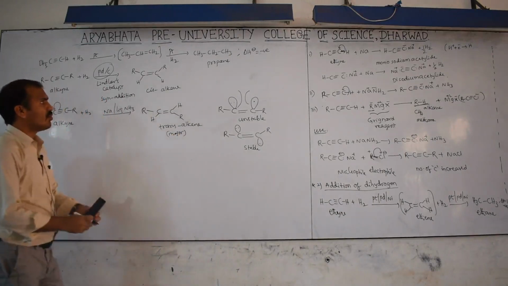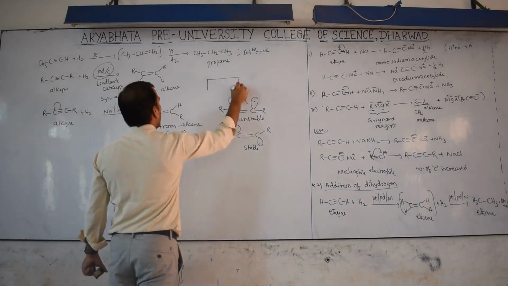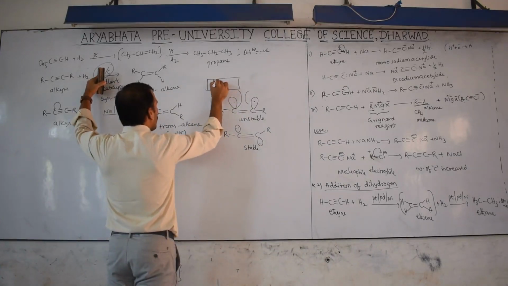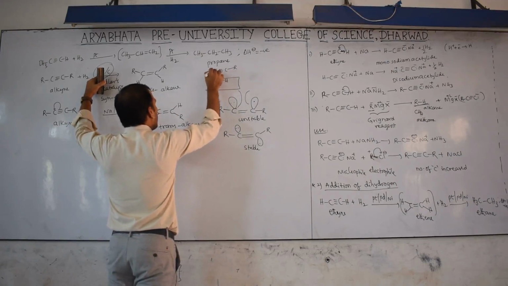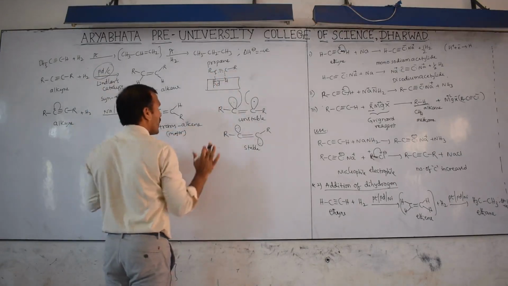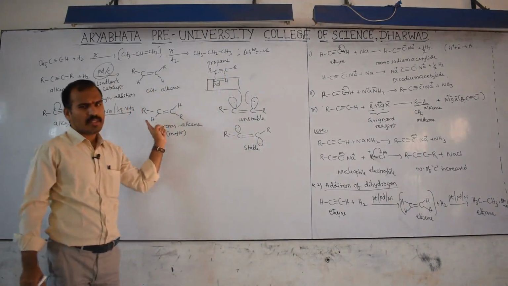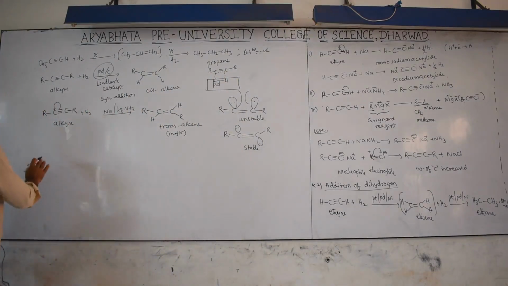Clear? So why is the cis form major here? Because, as you already know, this is a metal, which metal? Palladium. In this, hydrogens are bonded like this, and to the triple bonded alkyne this bond is weakly bonded, partially bonded, and both are added on the same side. Therefore this is the cis form, and the trans form is possible, as already discussed in the previous alkene chapter also. This is the second reaction.